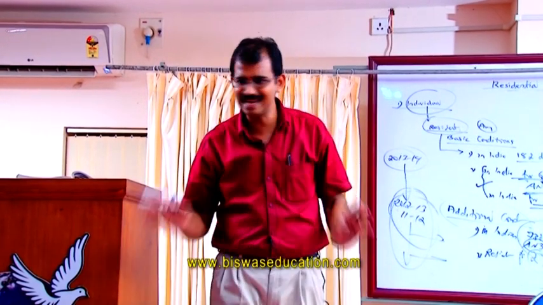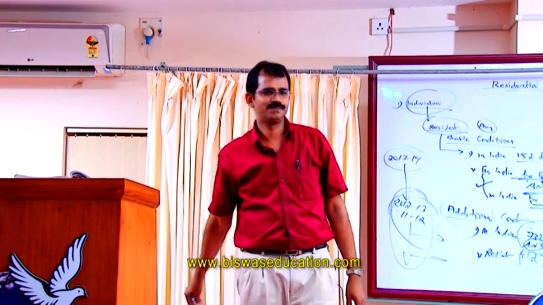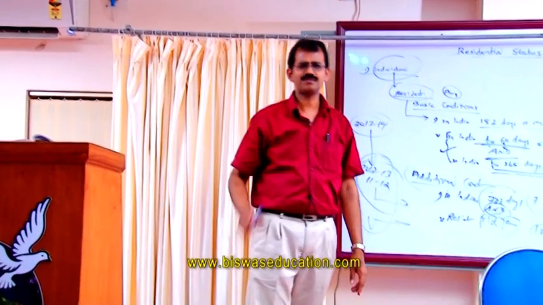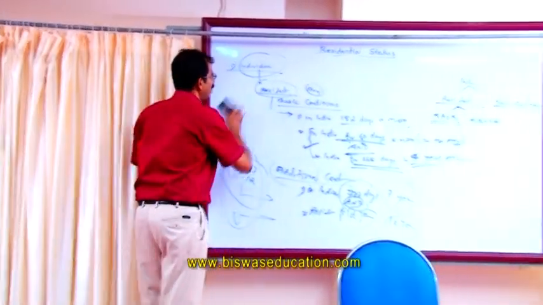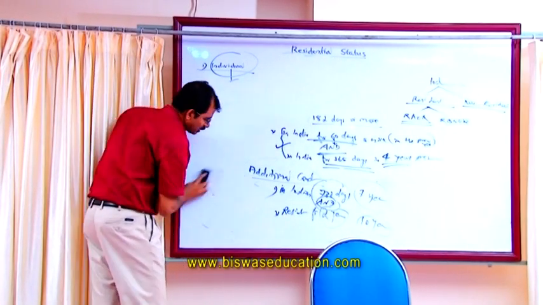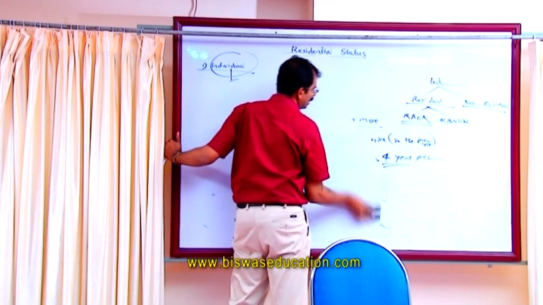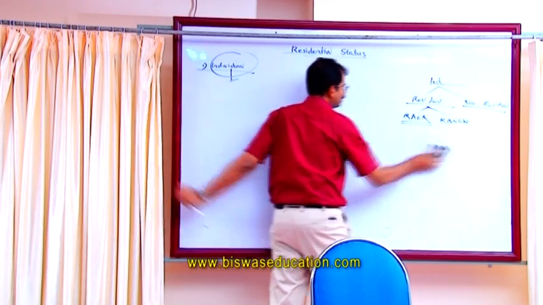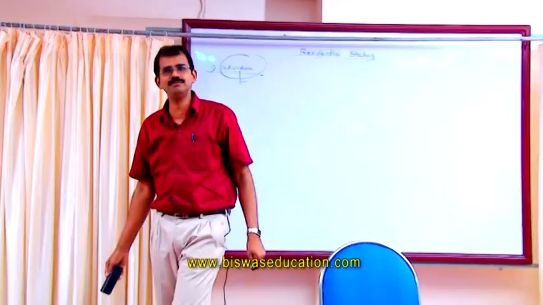Okay? Is it clear? Very much clear? Now we can go for the residential status of an HUF. What is an HUF? Hindu undivided family. In the case of a Hindu undivided family, we have to test whether it is a resident or not. There also, we are analyzing the same steps.